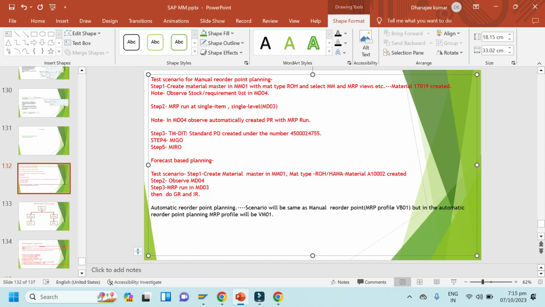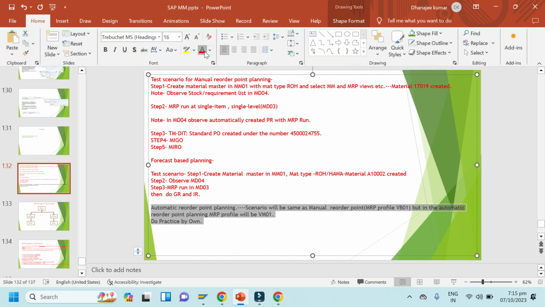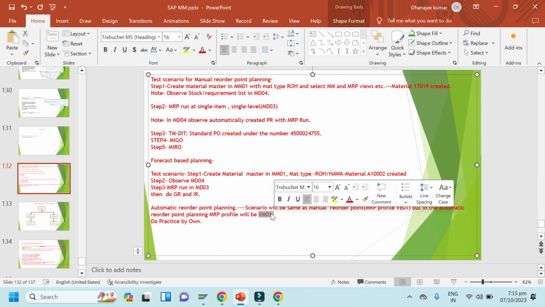Do practice on your own. Okay, same scenario, but only the profile should be different. Let me change it, but this profile should be this one in the case of reorder point planning.